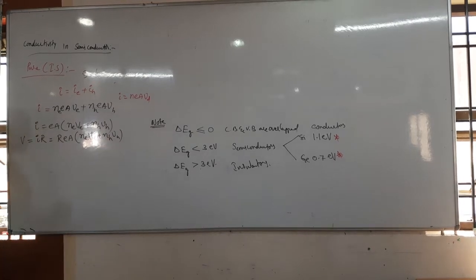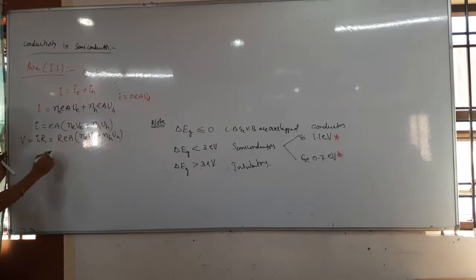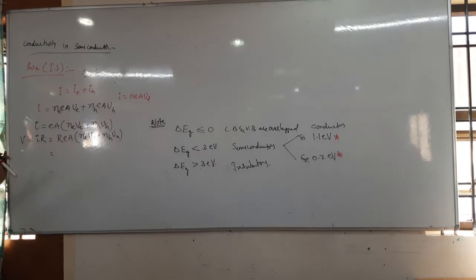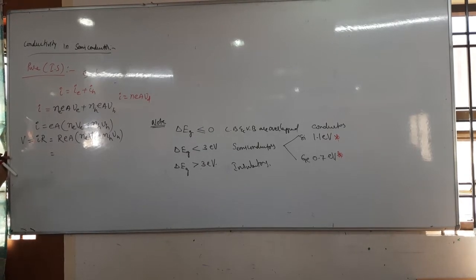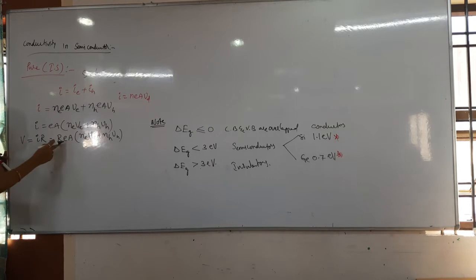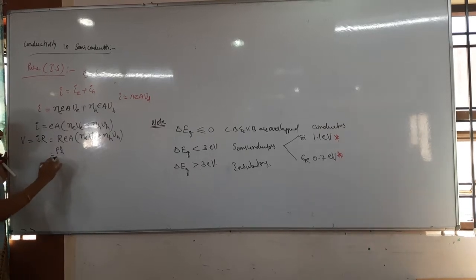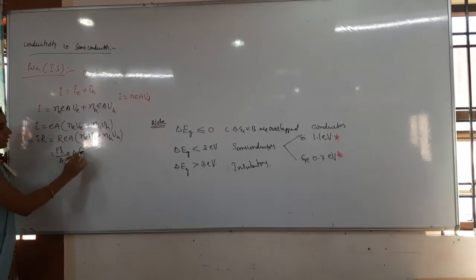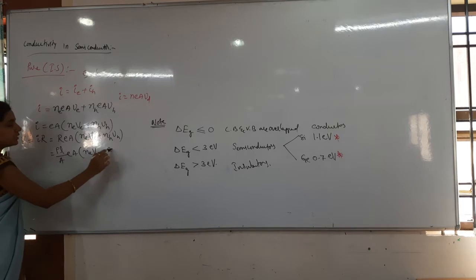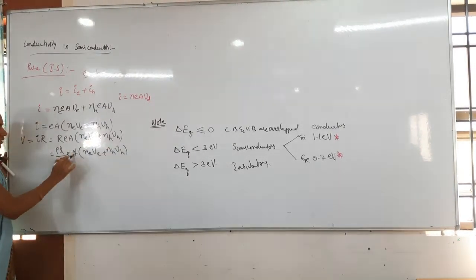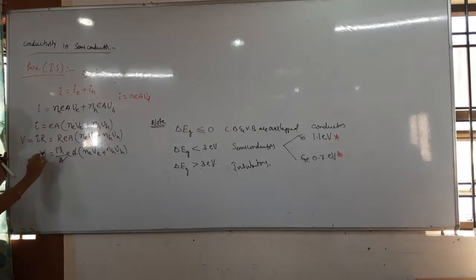You are understanding right what I am writing here? So now in the place of R I want to get the conductivity, means first of all I should get the resistivity. So in the place of R what can I write? Rho L by A. In terms of resistivity what is the formula? R equals rho L by A. So that rho L by A, EA into NeVe plus NhVh. Then A gets cancelled here. Then this is the V.